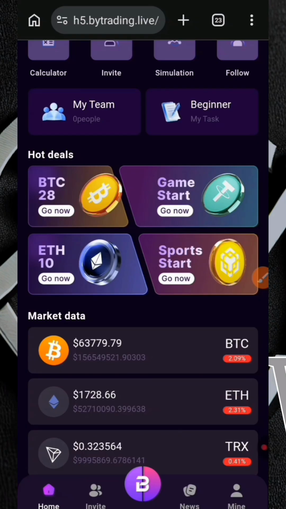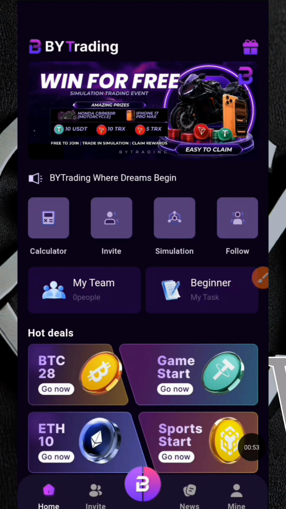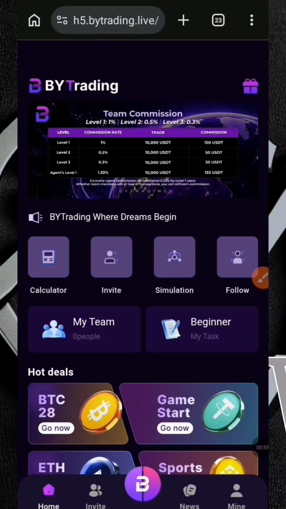Okay, so once you click the link in the description section, you'll be brought to this page. You can sign up using your email address. So to sign up, you input your email address at this side right here, and then a verification code will be sent to you that you will fill in at this side. Once you do that, all you have to do is create a password and confirm the password. Then you click on register. Just like that, you have successfully created your account with this platform.